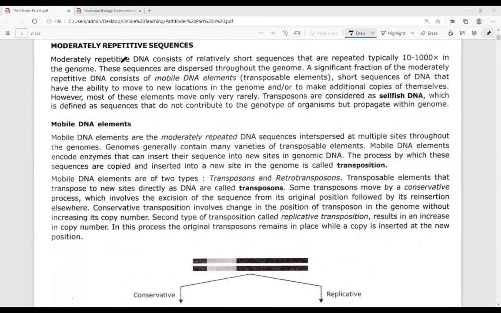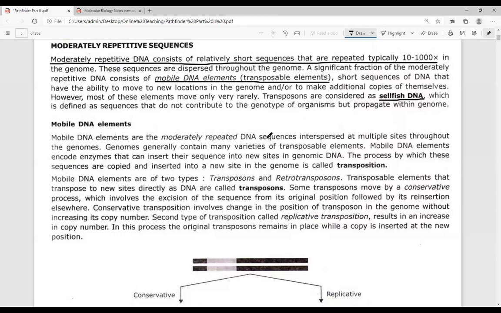We have already looked at the moderately repetitive DNA sequences: what they are and how they are arranged. Those moderately repetitive DNA sequences are also referred to as mobile genetic elements, or mobile DNA elements. These are also referred to as the selfish DNA molecule.